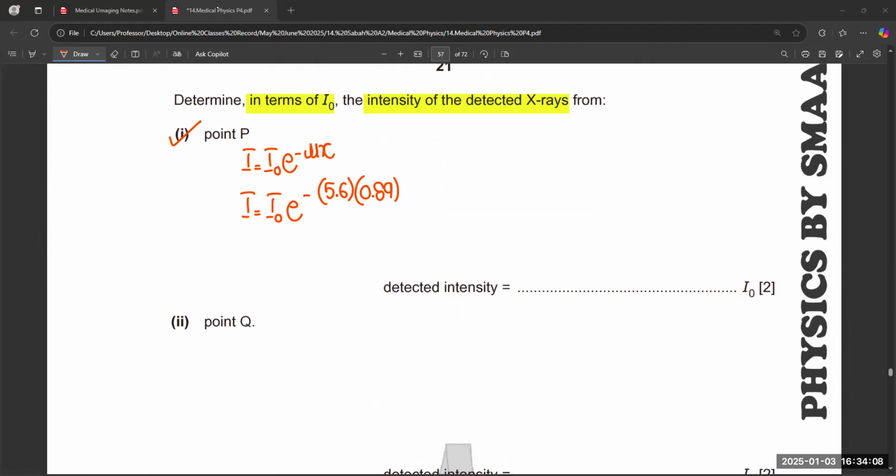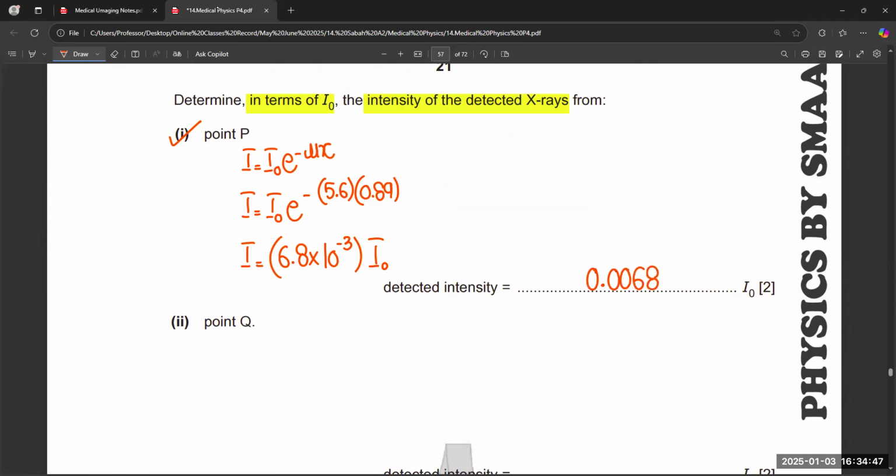Basically we are getting the answer 6.8 times 10 to the power minus 3 for the value of e, 6.8 times 10 to the power minus 3 I naught. Or in other words, we can say 0.0068.